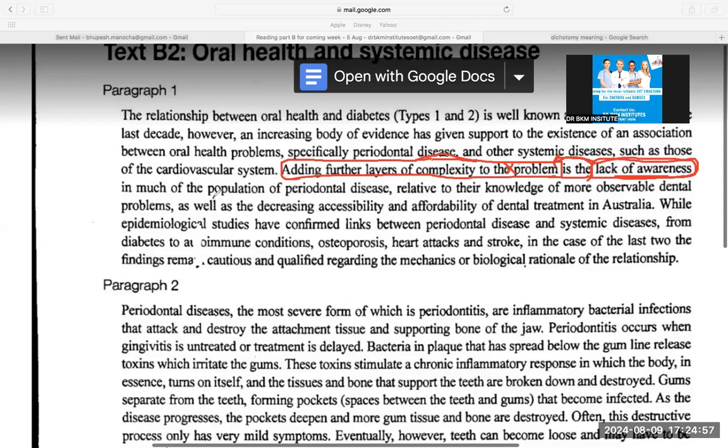There is lack of awareness in much of the population relative to their knowledge of more observable dental disease. So one reason is that for observable dental disease they have knowledge, but they do not have knowledge of periodontal disease because it is less observable. The other two reasons are decreasing accessibility and affordability of dental treatment. So there are three reasons for lack of awareness. One, periodontal disease is not observable. Two, there is decreasing affordability. Third, there is decreasing accessibility. Please understand this. Very easy.